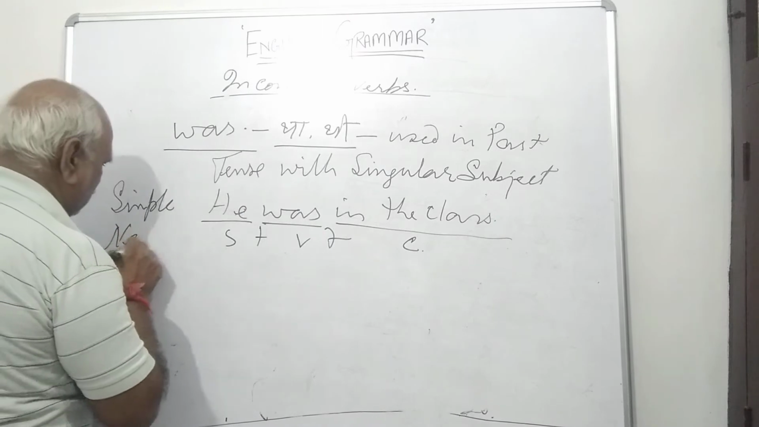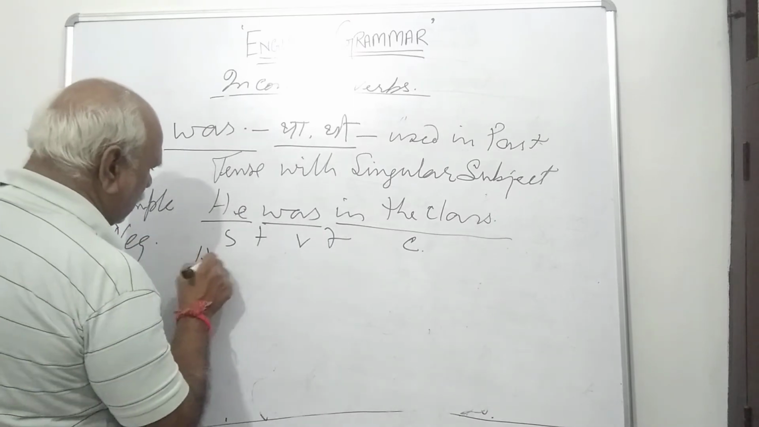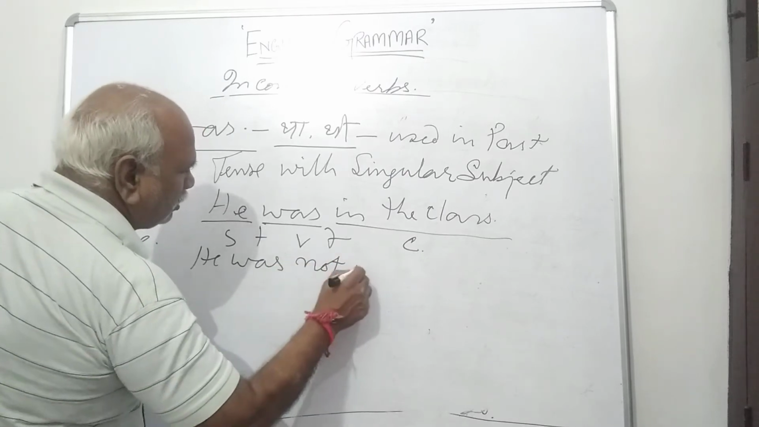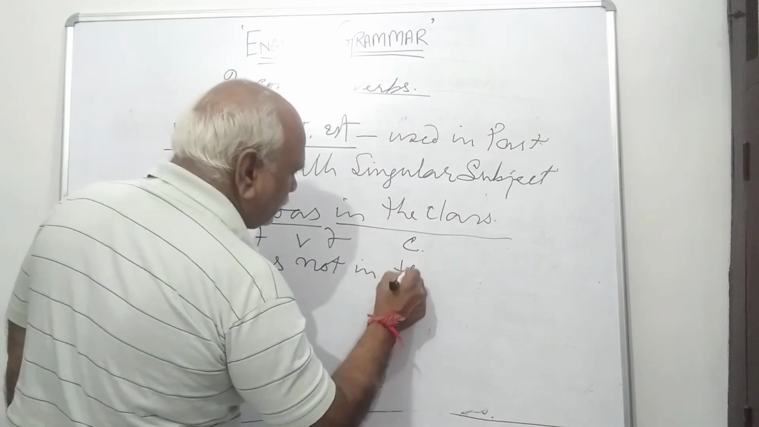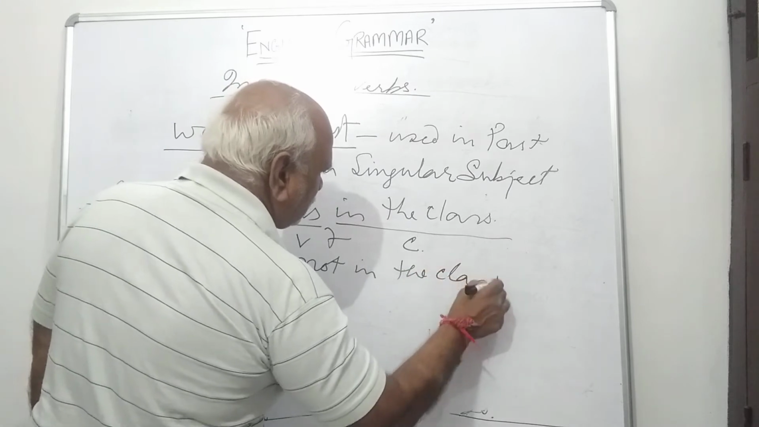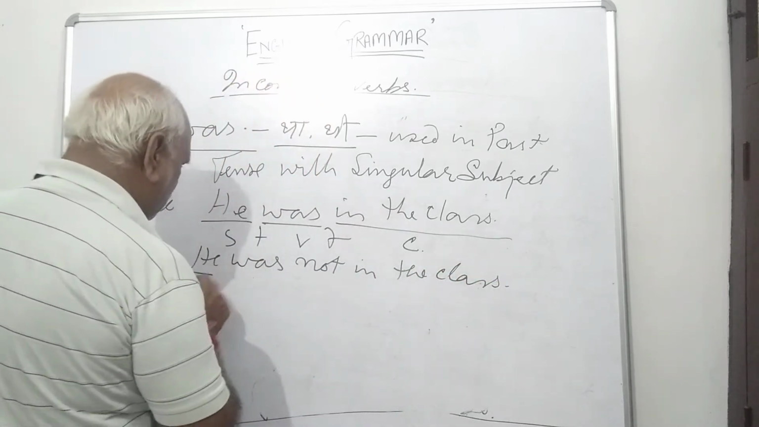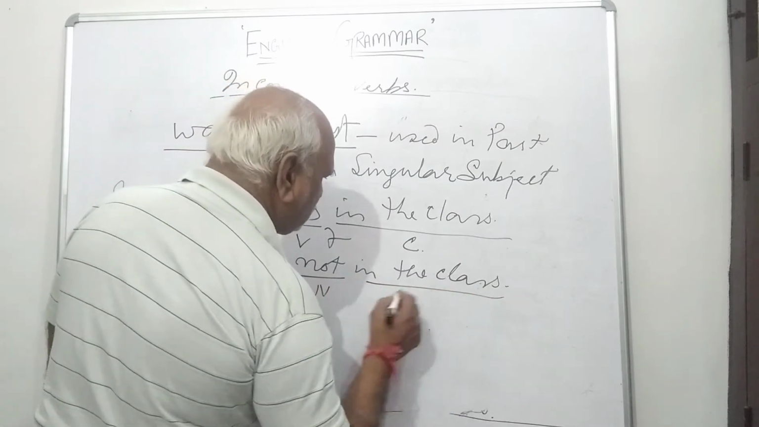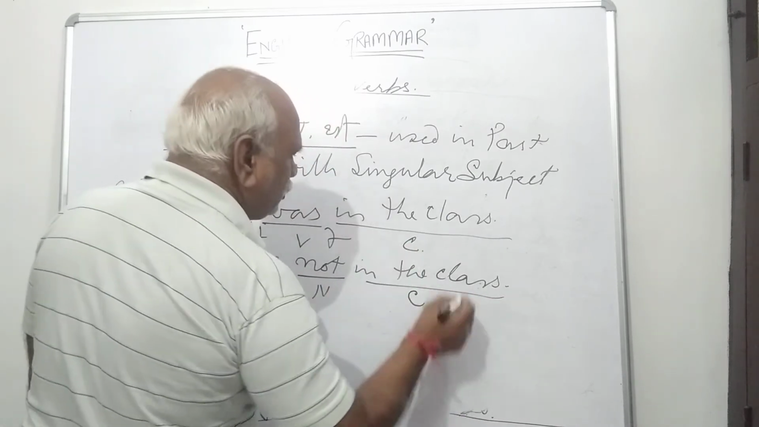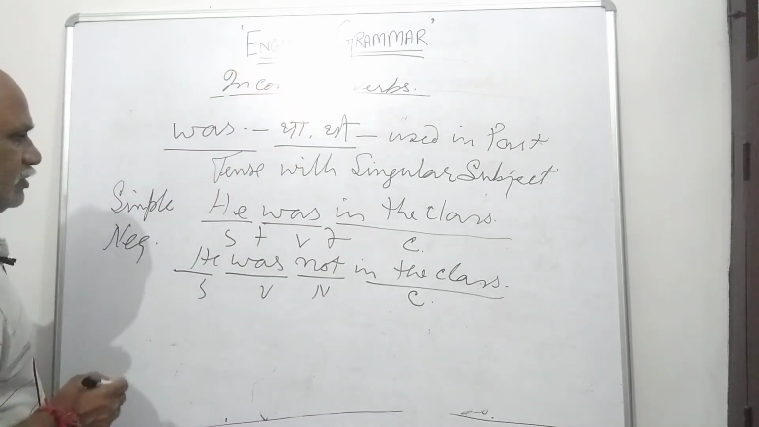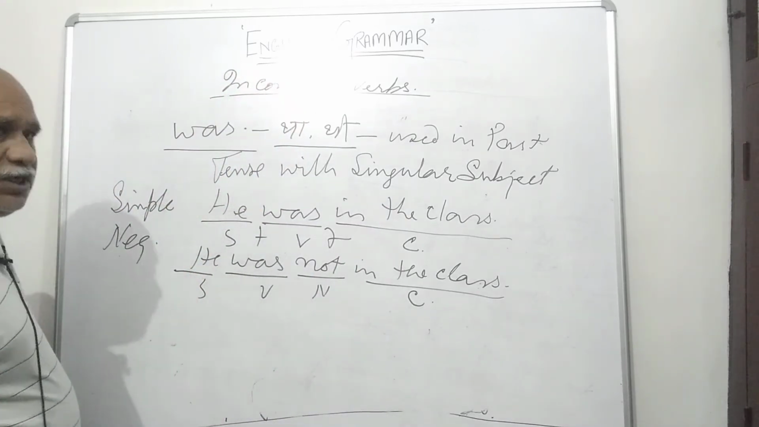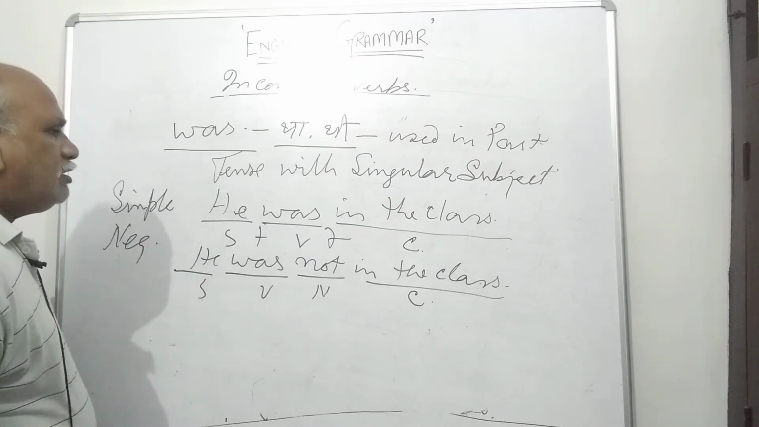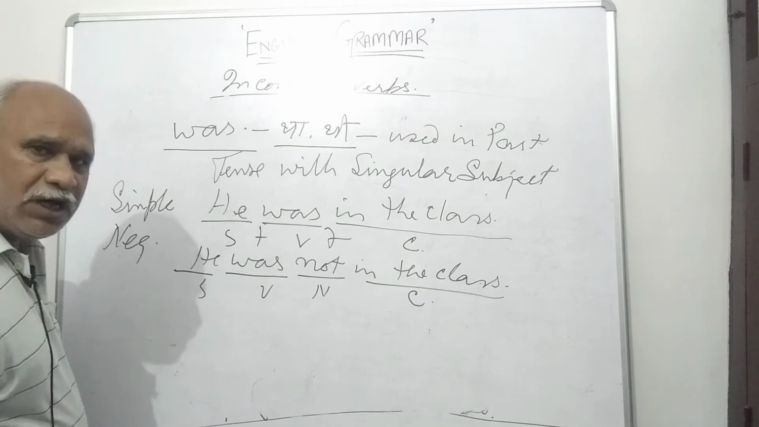To make negative sentences: he was not in the class. He is subject, was is verb, not is negative, and in the class is complement. So in this way the sentence is negative. When we study it in Hindi, the simple sentence will be: He was in the class, वह कक्षा में था.